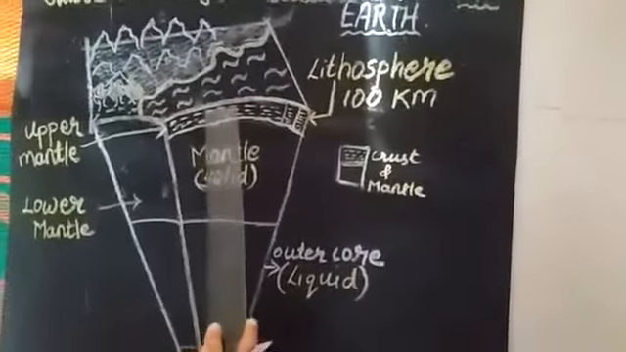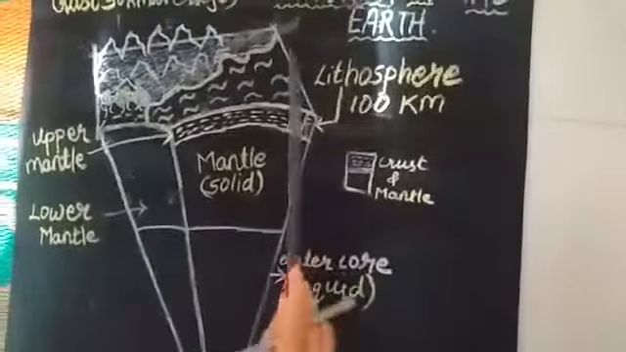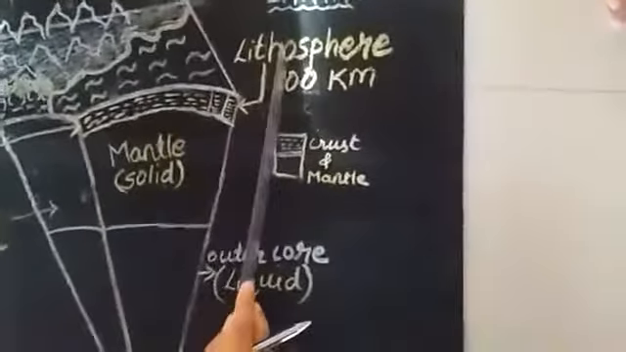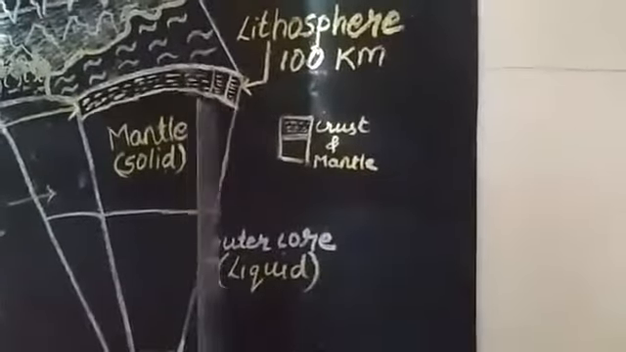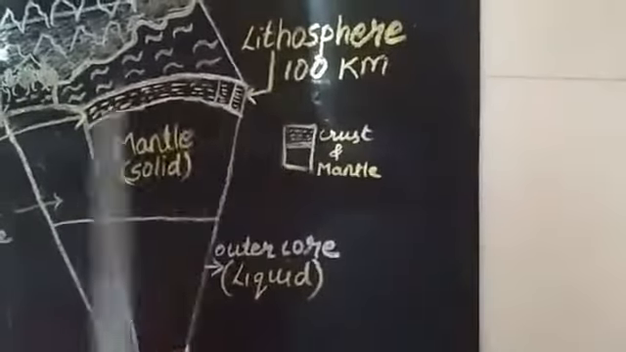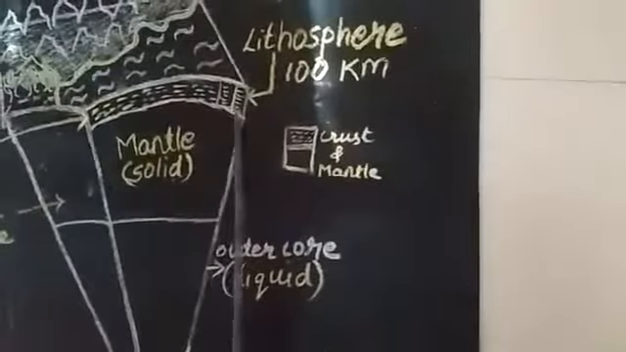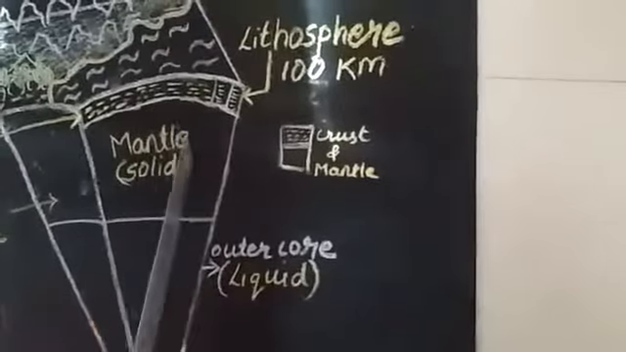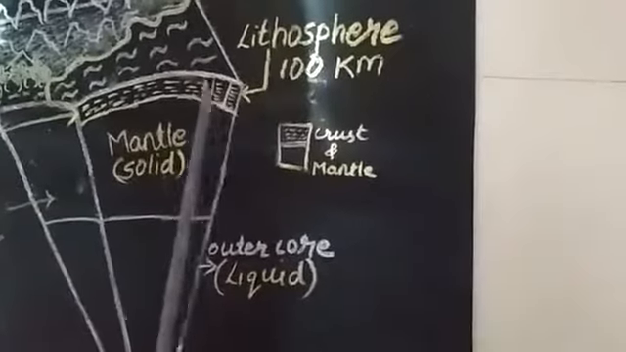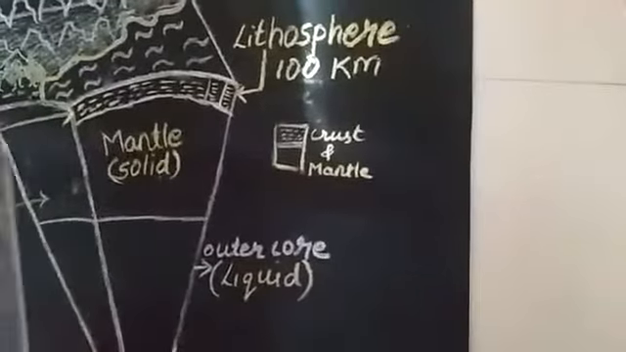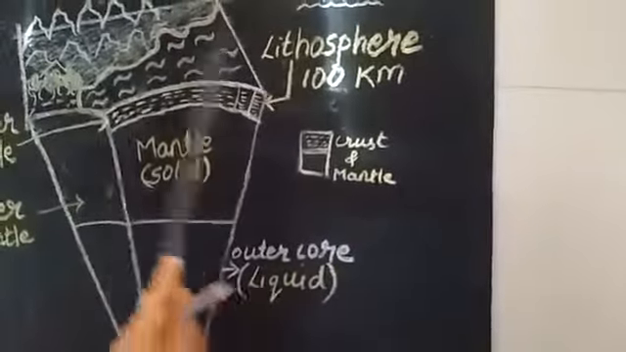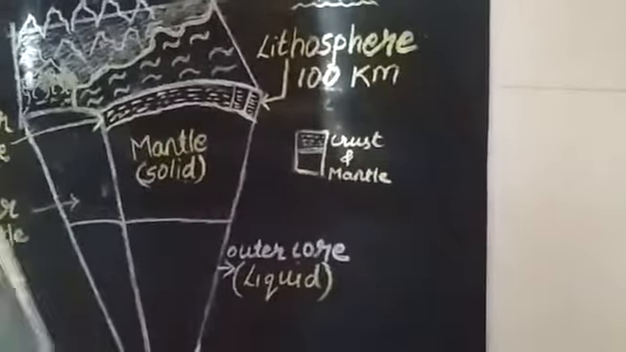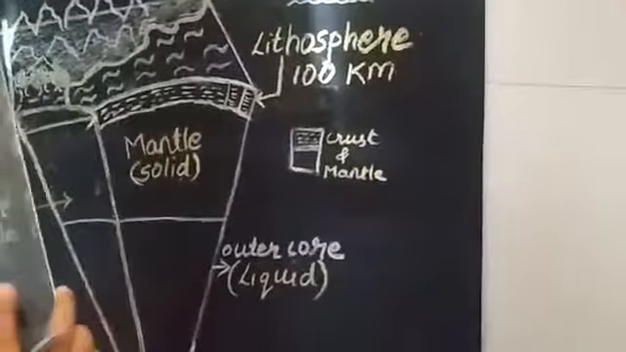But before that I will explain what this part is called: the lithosphere. This part you can see over here is called the lithosphere. How did this part come about? It is because of the crust and the upper mantle, the upper mantle also being called the asthenosphere, and together the lithosphere is formed. Understood? Now next comes the continental crust.